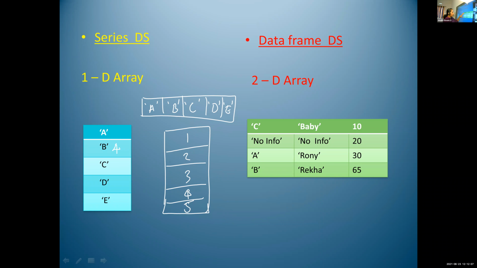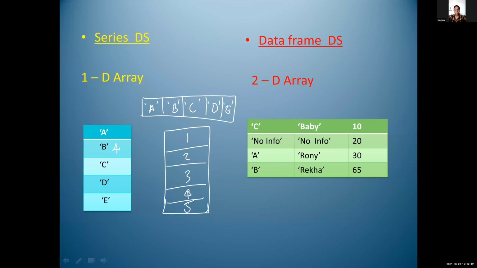In this data frame data structure, in one column, we can store character or string data type. Other column, we can store number data type or integer data type. So data frame data structure is a two-dimensional array. Two-dimensional array means more than one column and more than one row. That is two-dimensional array. Then in this data frame data structure, we can store which type of value, Meghna?